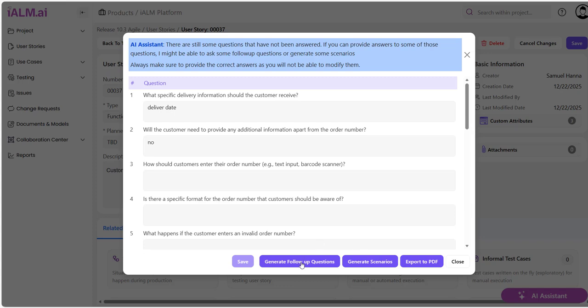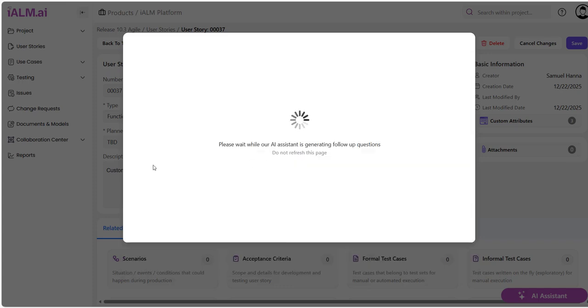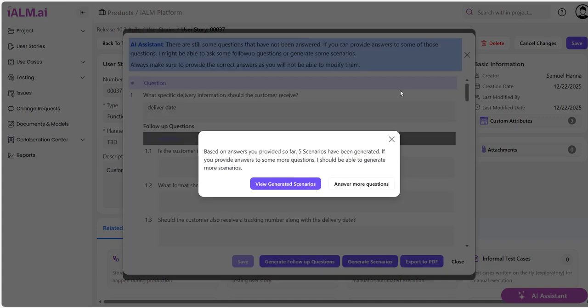For now, let me take this option, Generate Scenarios, just to see what scenarios I will get. Of course, it's not going to give me too many because I have not provided a lot of information. I only answered 2 of 17 questions. Also, my answers were very brief. Now it says, based on the information you gave me, I am able to generate 5 scenarios.